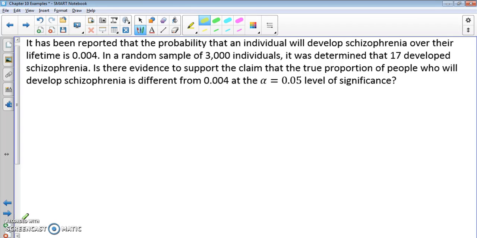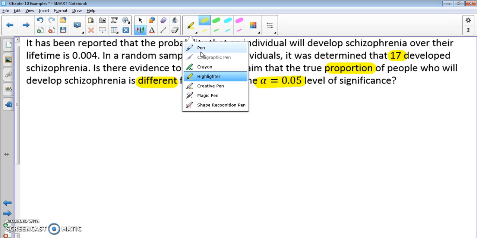It has been reported that the probability that an individual will develop schizophrenia over their lifetime is 0.004. In a random sample of 3,000 individuals, it was determined that 17 developed schizophrenia. Is there evidence to support the claim that the true proportion of people who will develop schizophrenia is different from 0.004 at the alpha equals 0.5 level of significance?